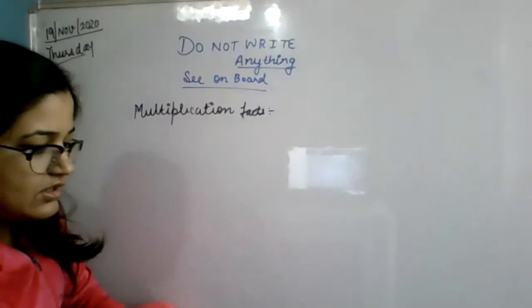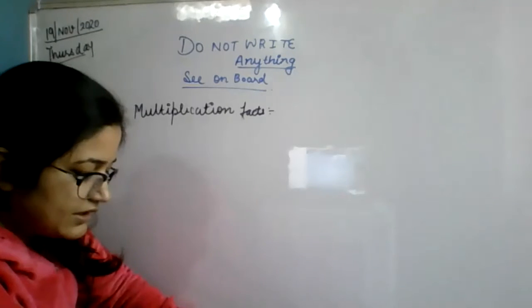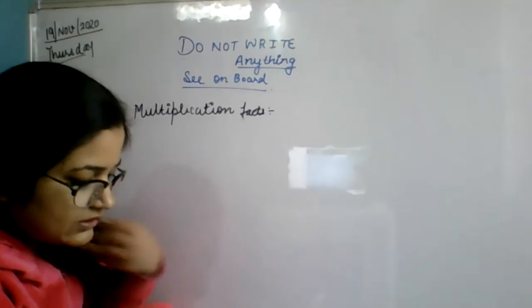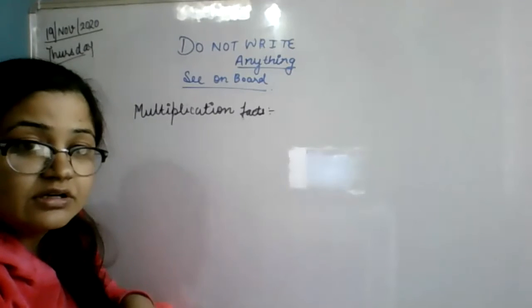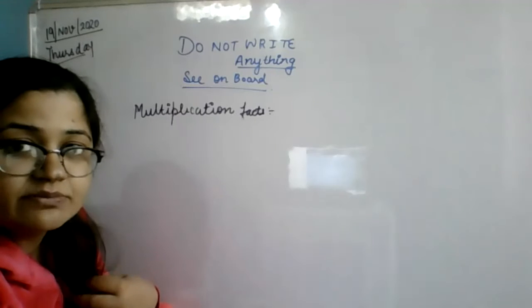Okay, now let us start. Ma'am, I have a question in find the product. Product means multiply. I told you just now, product means multiply.